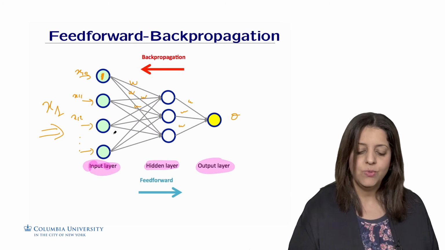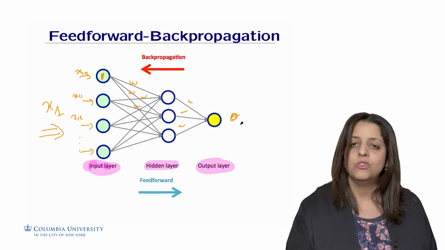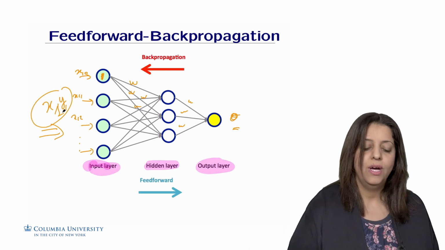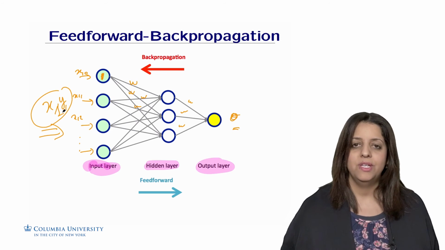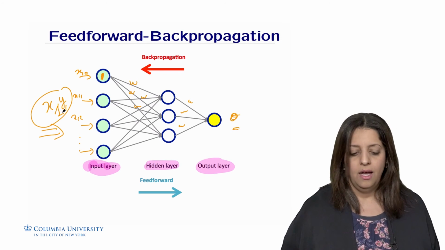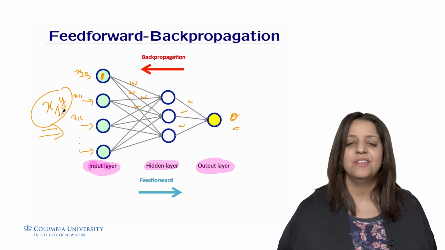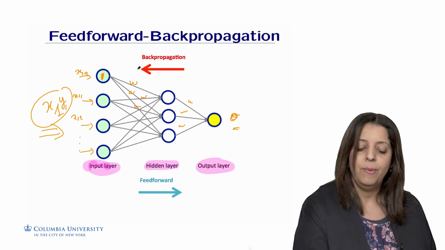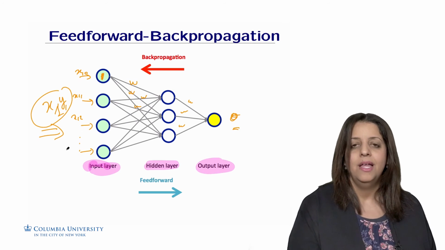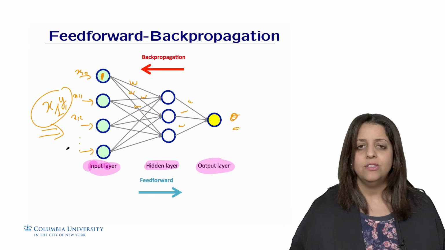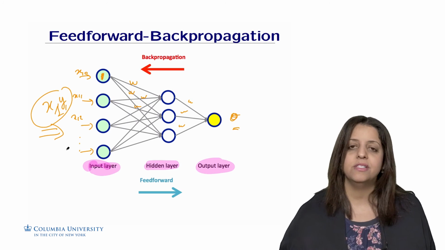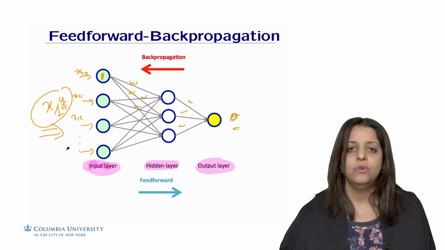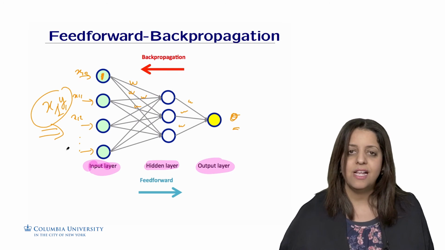Once we get this outcome O, we contrast it to the Y of this example, Y1, to see whether the network made an error. If the network makes an error, we backpropagate this information. We backpropagate the information about the weights and fix them. The process is to iterate over hundreds, maybe thousands of iterations to find a stable set of values for those weights. This is how backpropagation works.